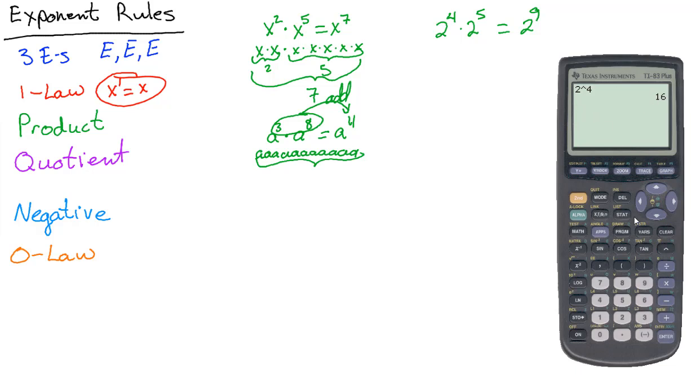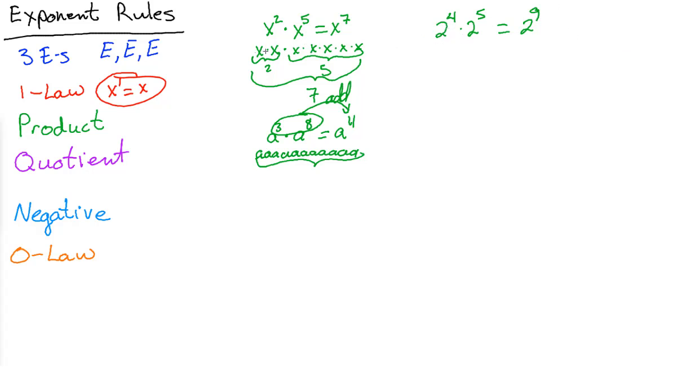That's 2 to the fourth, and then 2 to the fifth is 32. So this is 16 times 32, which is 512. Now, if I punch in 2 to the ninth, boom, math is true. Let's try it. 2 to the ninth power. And is it going to work? Yeah, it works. This is a bona fide rule that works with any numbers.